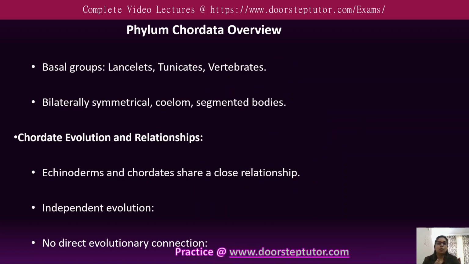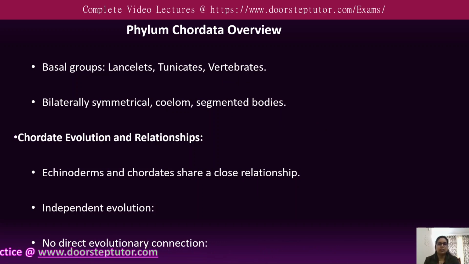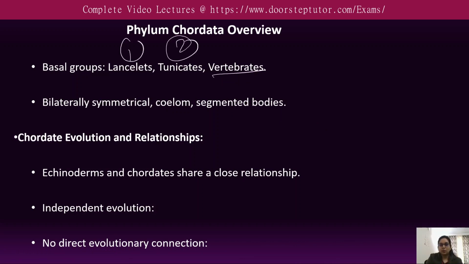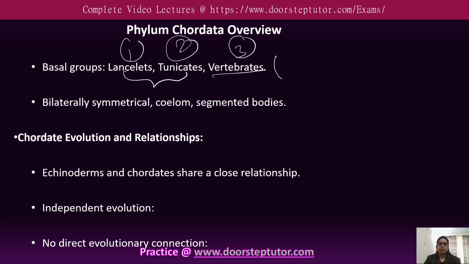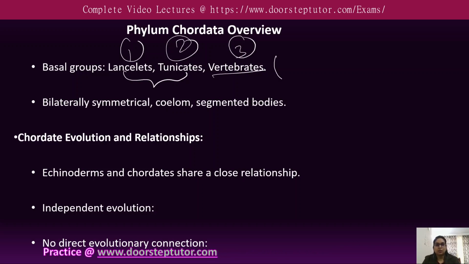Let's have an overview of the phylum Chordata. The phylum Chordata is basically divided into three basal groups. The first one is the lancelets, second is the tunicates, and third is the vertebrates. These two are the primitive groups, while vertebrates have the vertebral column in them. The characteristic features present in the chordates are that they are bilaterally symmetrical organisms, they have a true coelom in them, and also they have segmented bodies.